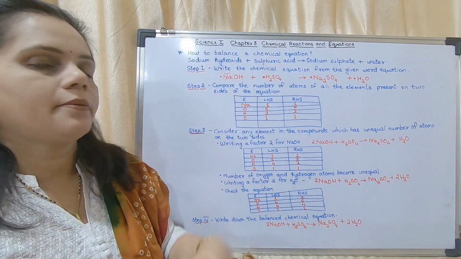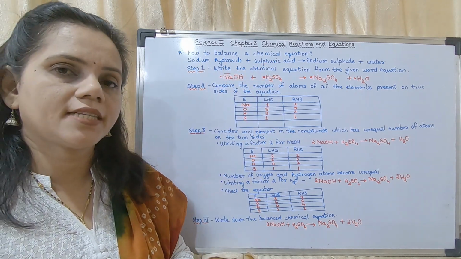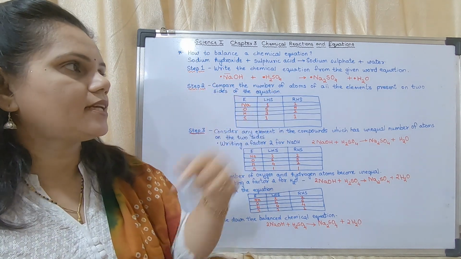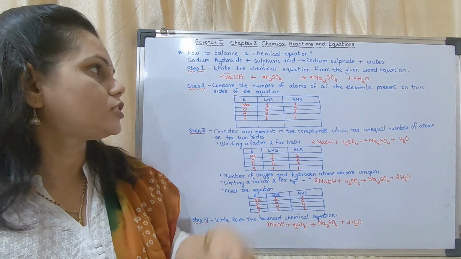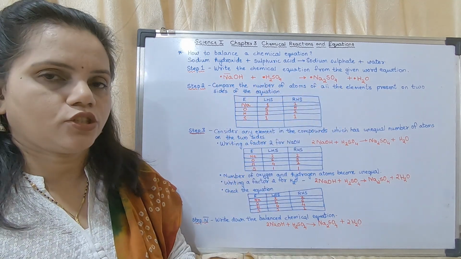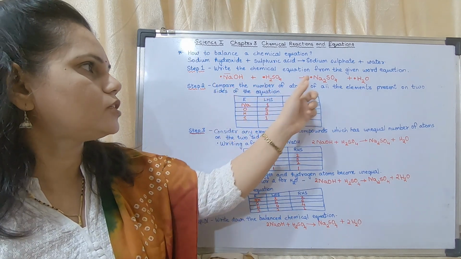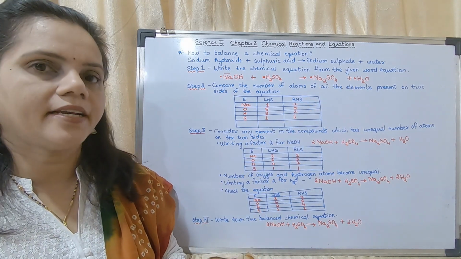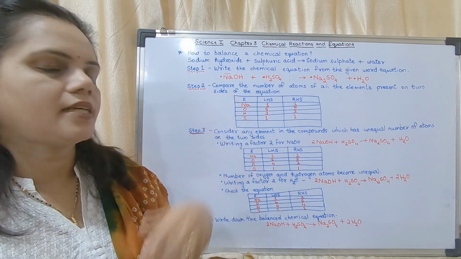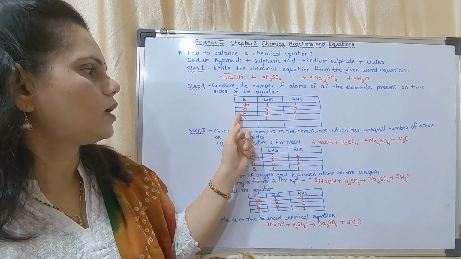So how to balance a chemical equation? You have been given a word equation. Sodium hydroxide plus sulfuric acid gives sodium sulfate plus water. Step 1 is to write the chemical equation from the given word equation. NaOH plus H2SO4 gives Na2SO4 plus H2O. Now what you are allowed to do? You are allowed to put the numbers only towards the left hand side. Okay. Step 2. Compare the number of atoms of all the elements present on two sides of the equation. You have to write the elements NaOHS.